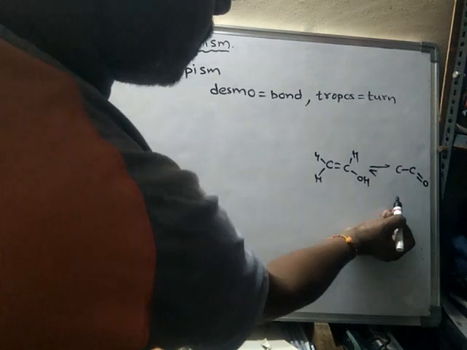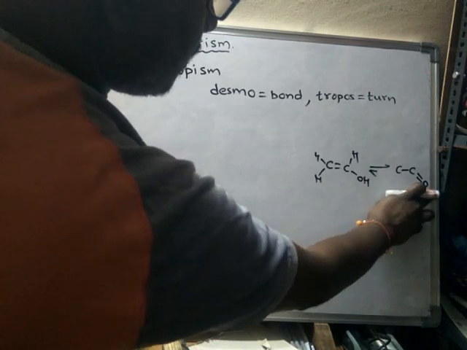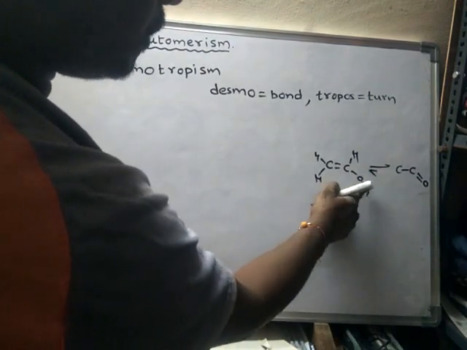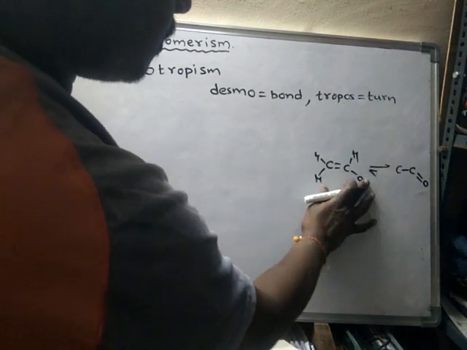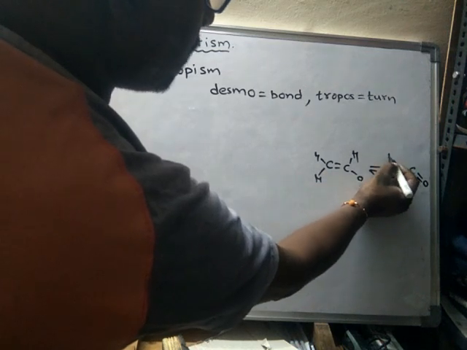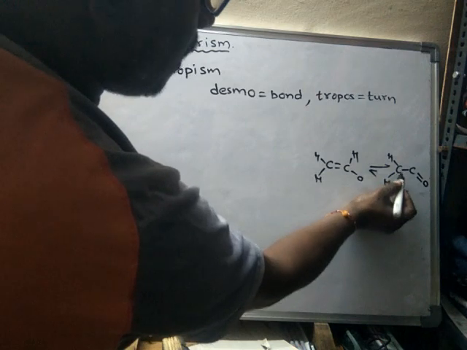Now the double bond is present here, and actually there was a bond between oxygen and hydrogen. Now this bond is shifted toward between carbon and hydrogen. Already there are two hydrogens on this carbon, and one more bond is formed between carbon and hydrogen.